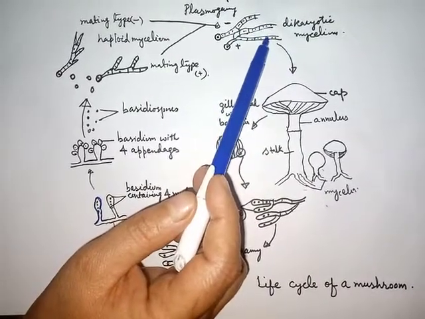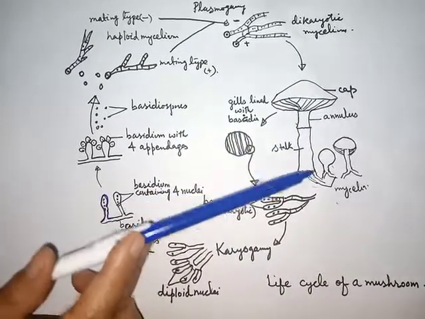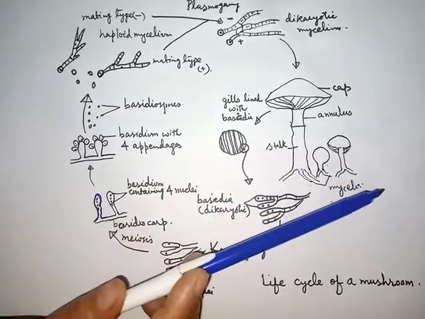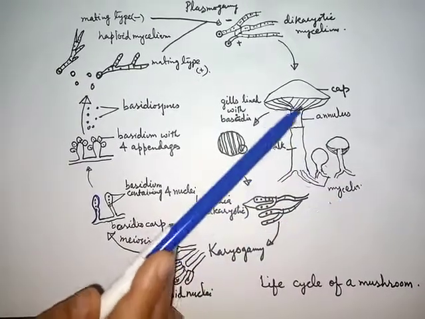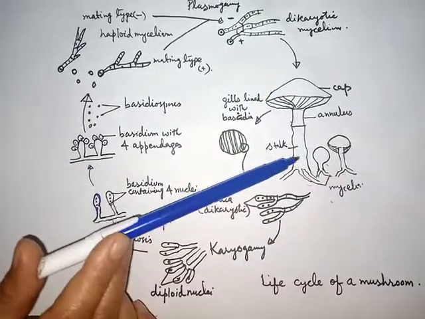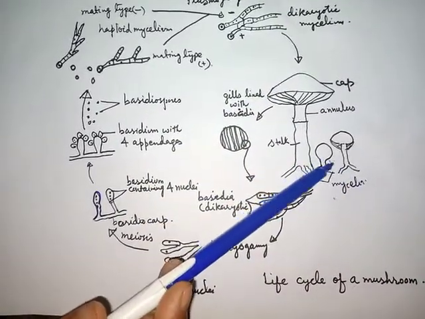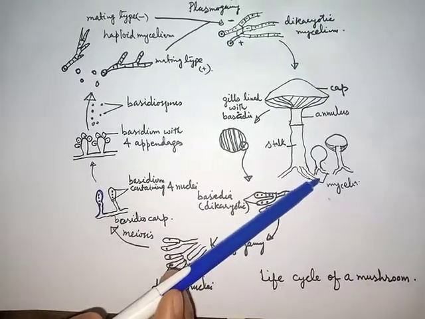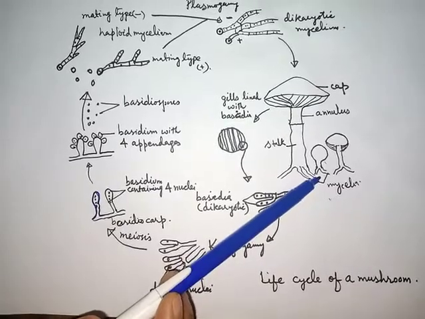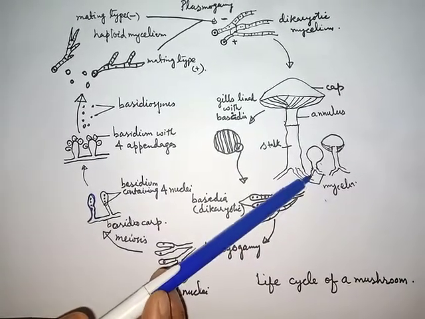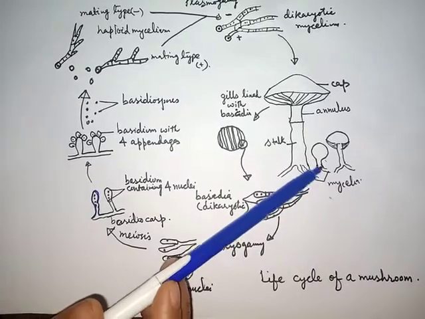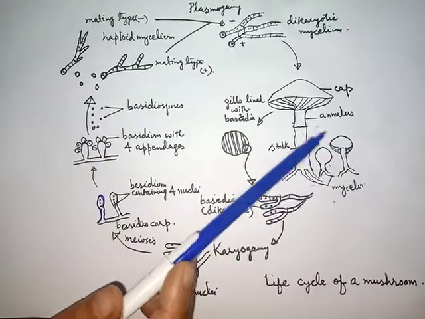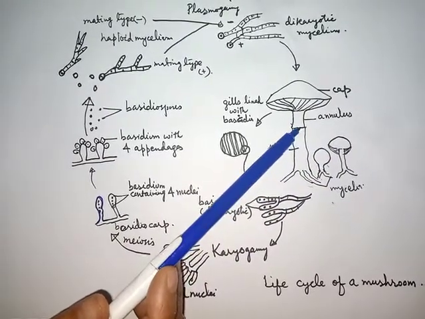And this dikaryotic mycelium will develop into the adult mushroom like structure, and it is not formed immediately as a complete adult body. First it appears as a button like structure, having a number of mycelia which develop on the organic matter, and they penetrate inside the organic matter or inside the soil, and then it forms a complete adult mycelium.